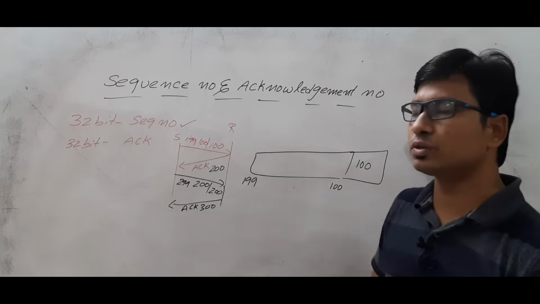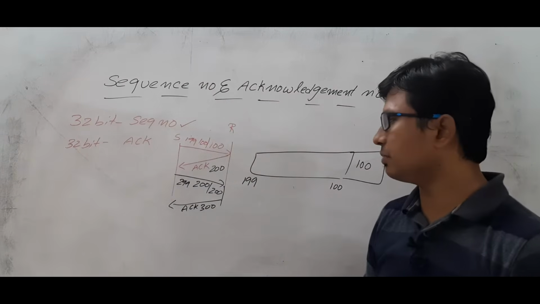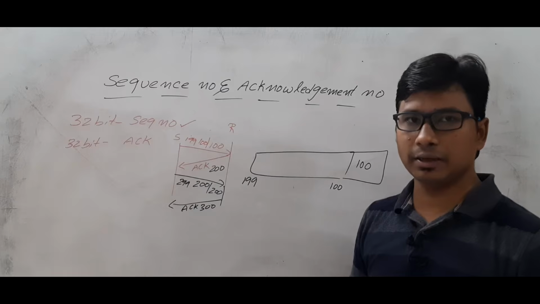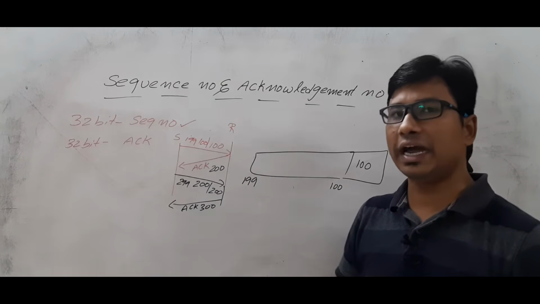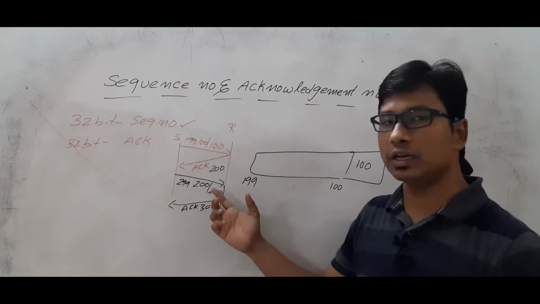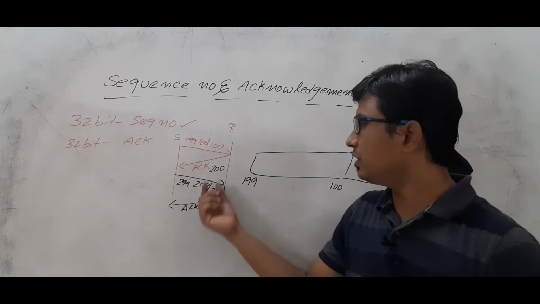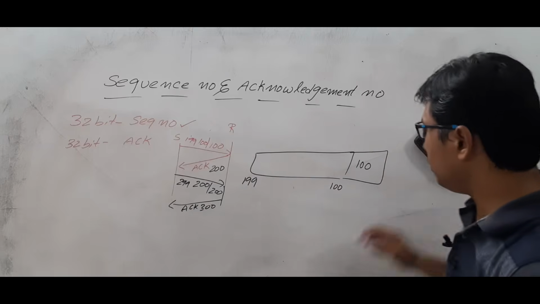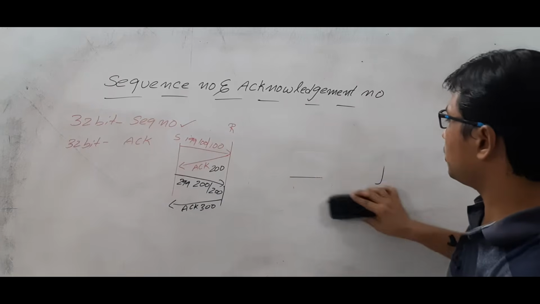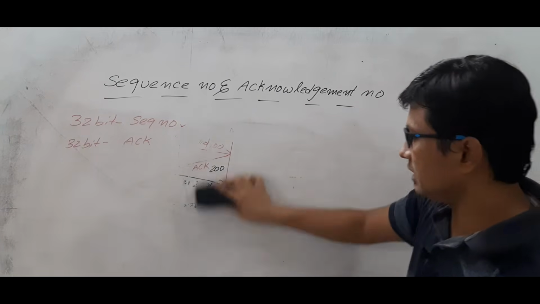So this is the purpose of sequence numbers and acknowledgement numbers. The sequence number is used to uniquely identify the segment. The acknowledgement number is used to identify the acknowledgement uniquely. So this acknowledgement and that acknowledgement I can differentiate with the help of the number. Now let me discuss the sequence number in detail.